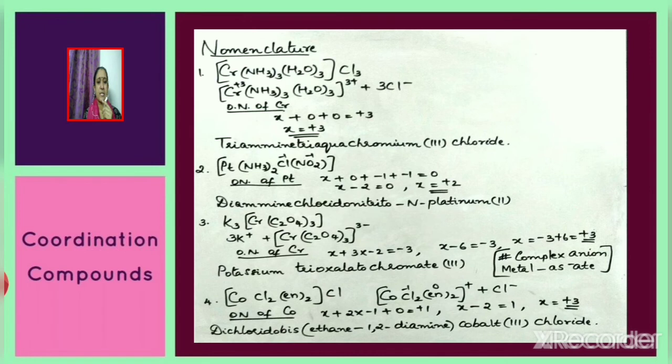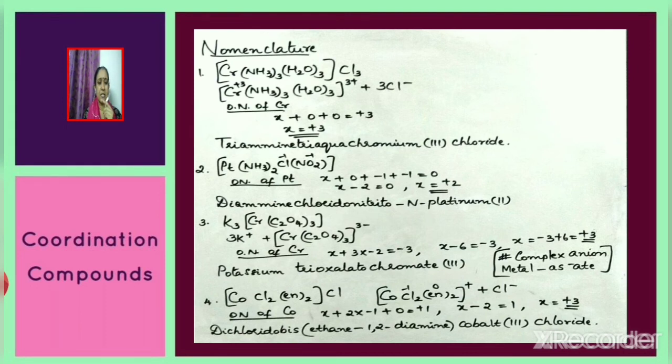If ammonia is present, it is named as ammine, and if water is present, it is named as aqua. The oxidation number of chromium, that is the central metal ion or atom, should be shown in Roman numerals. So we can write the name of the complex compound as triamminetriaquachromium(III) chloride. Now consider the next compound [Pt(NH3)2Cl(NO2)].